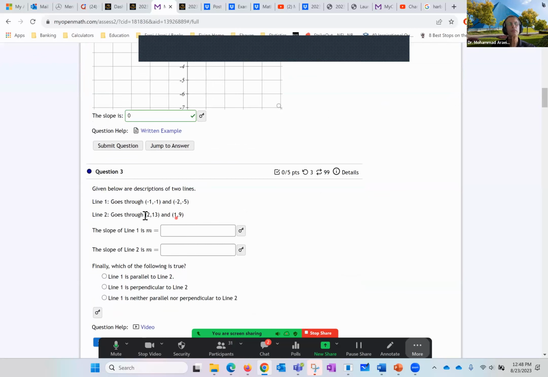We are supposed to find the slope for the two pairs here and here. Find the m or slope. And as you recall, it's y sub 2 minus y sub 1 over x sub 2 minus x sub 1, rise over run. And then we want to see the relationship between the two. Two lines are parallel if they have equal slopes, perpendicular if they have a negative reciprocal.